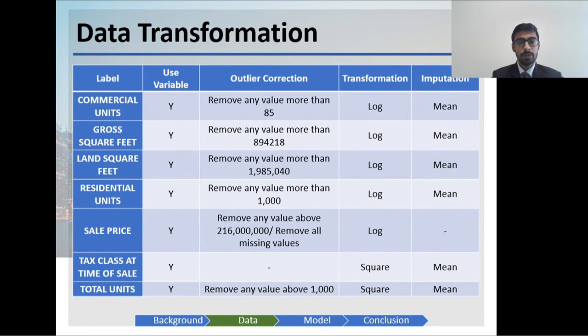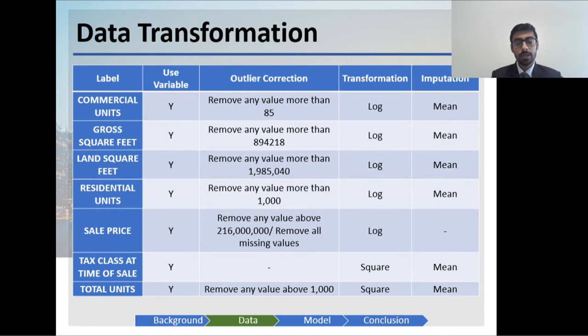For land square feet, anything above 1,985,040 was removed. For residential units and total units, anything above 1,000 was removed. And for sale price, anything above $216 million was removed. And also there were some records that contained missing values. Those records were also removed.